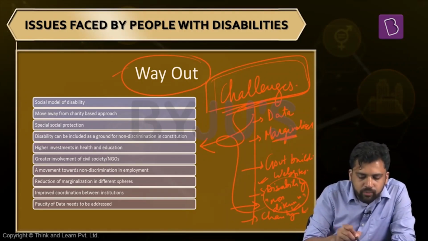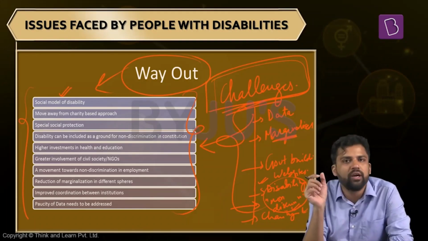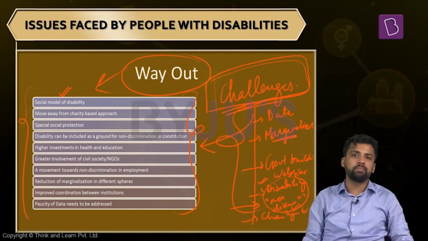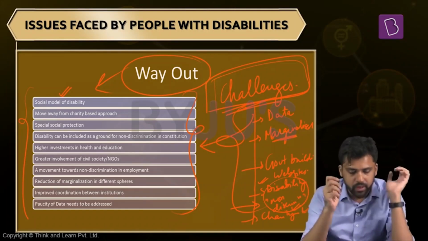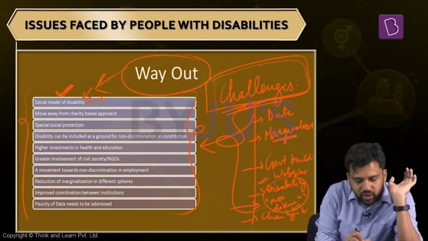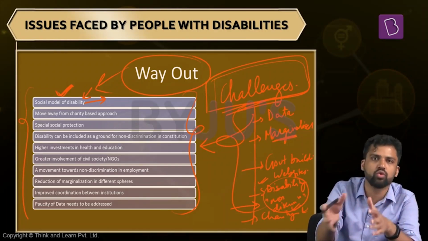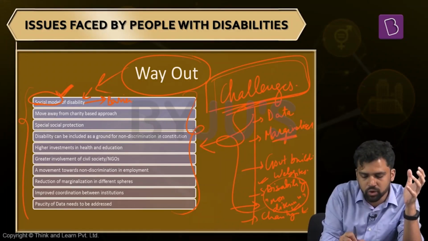So if you are creating a policy framework for disability, what needs to be considered? We need to define disability, or we need to look at disability from the social model perspective. That means disability is not just a medical condition. Disability is not just some sort of impairment. The problem also lies on the side of society. So we need to define disability from the social model perspective. And if we are defining it in that manner, our aim here is creating a barrier-free environment. Society imposes different barriers, and we are reducing those barriers. So only if we go for a social model of disability will we focus on a barrier-free environment.